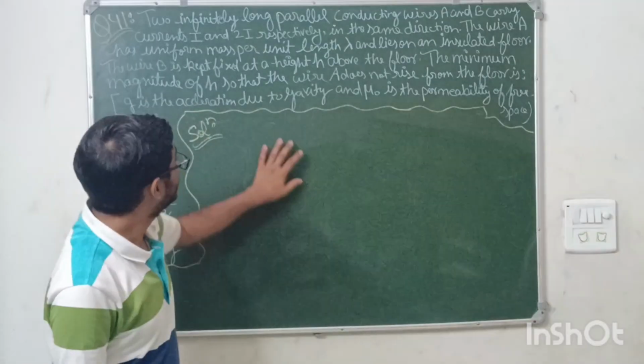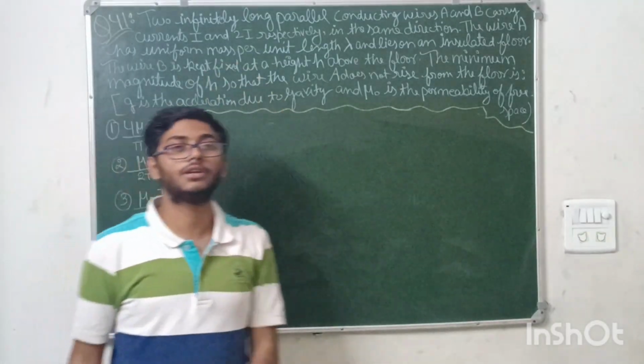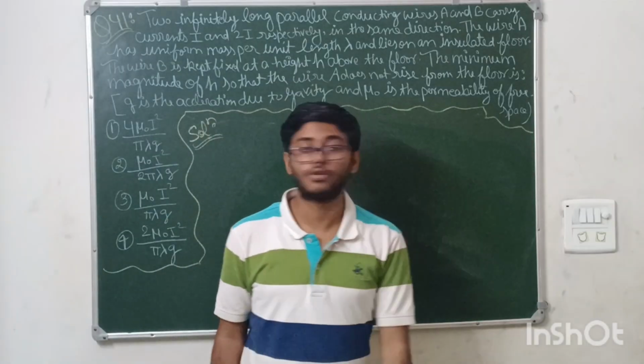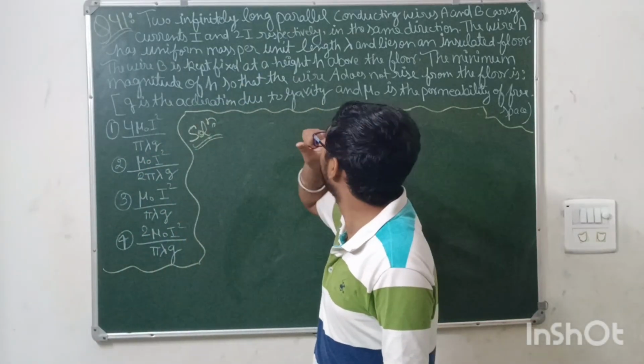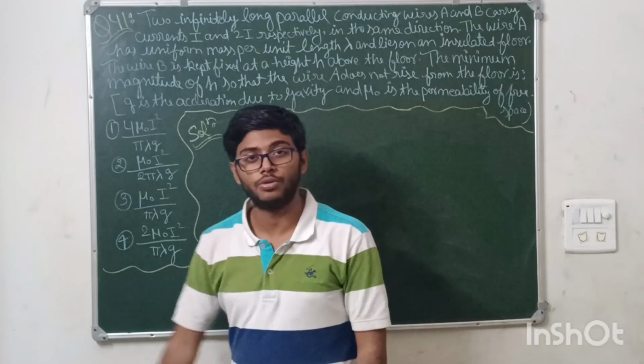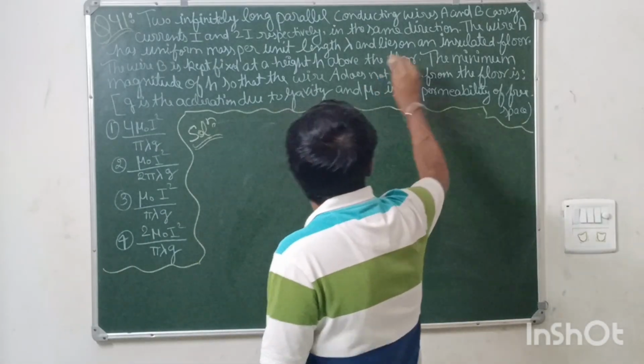Moving on to the next question. This question is from the chapter magnetism, and this question is one of the good questions of the paper. The question is saying: two infinitely long parallel conducting wires A and B carrying currents I and 2I respectively, and in the same direction.